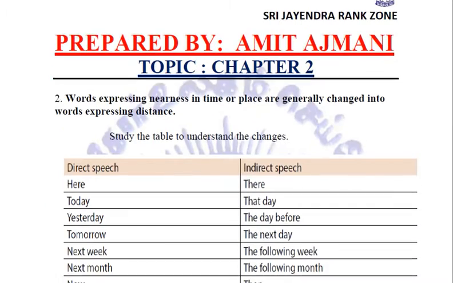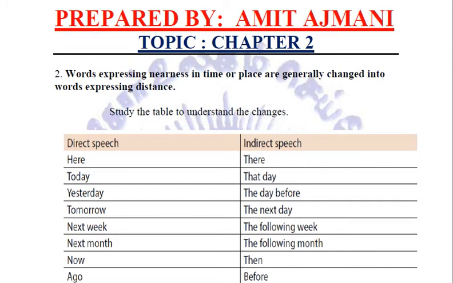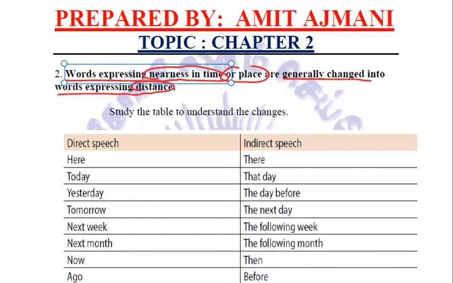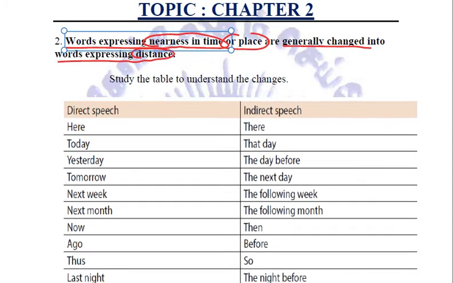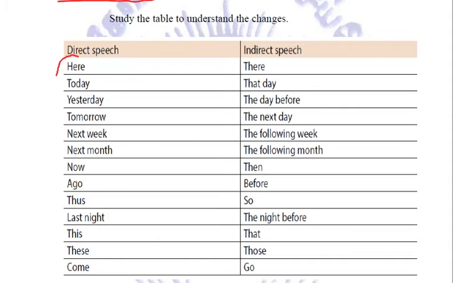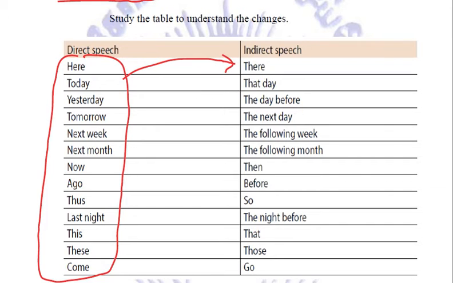Right? Now let us see the next rule. In the direct speech, the words expressing nearness in time or place are generally changed into words expressing distance. For example, if we have any of these words in the direct speech, they will be changed into these. Here has to be converted into there. Here represents the nearness in place. There represents distance in place.